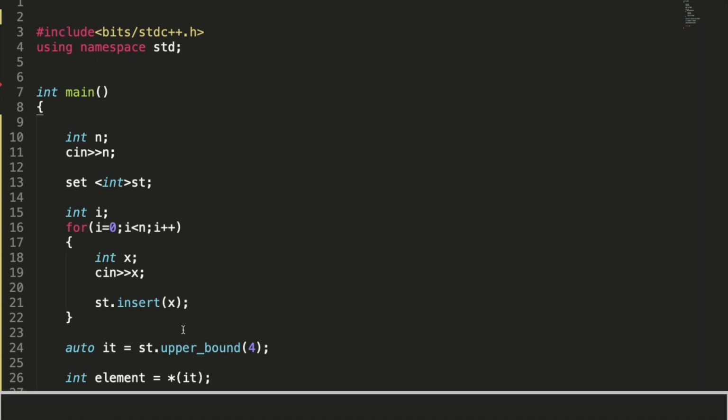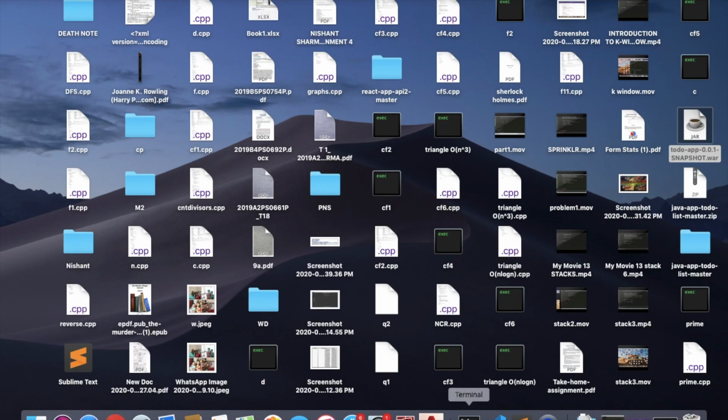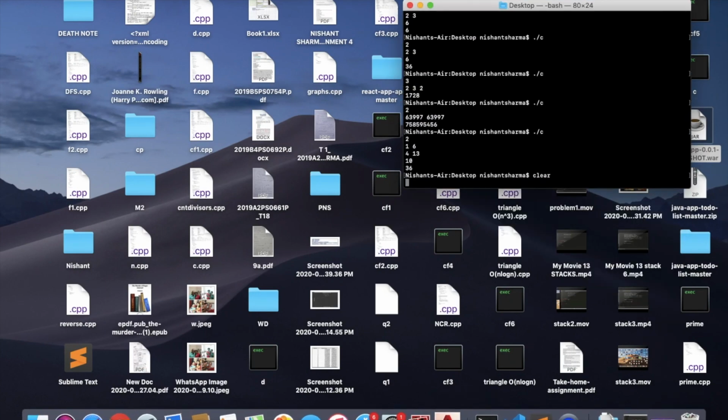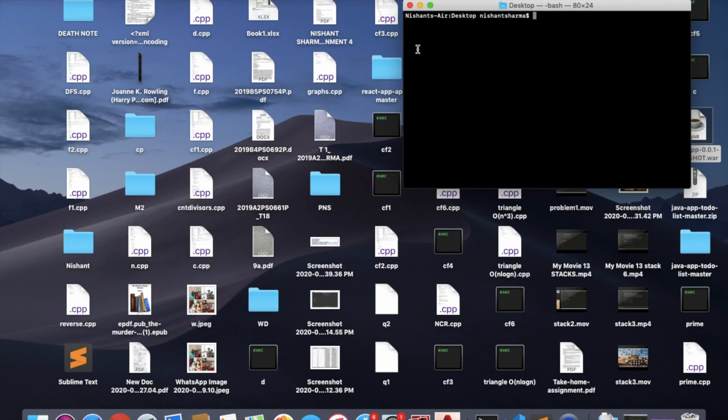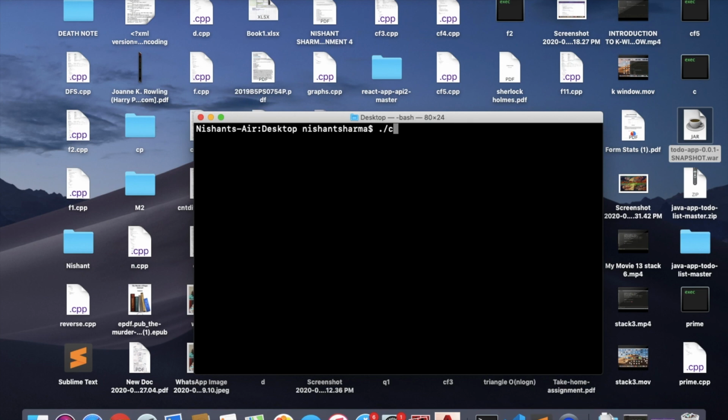Okay, suppose I am giving 5 elements. Let me make it bigger. So this is what we are having, and I'm giving 6 elements, and let me give 4, 2, 6, 5, 4, 5 and 8. Okay, this is what I have given, and one element more is missing, let us give 9. Okay, so upper bound of 4 is giving 5.